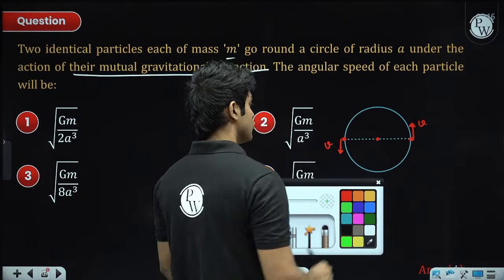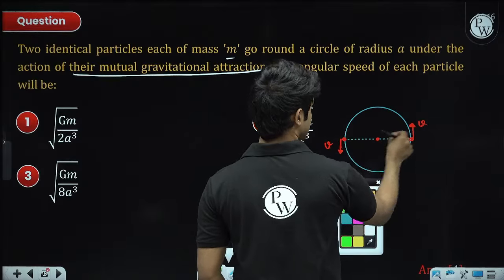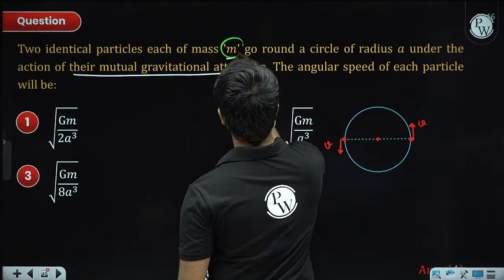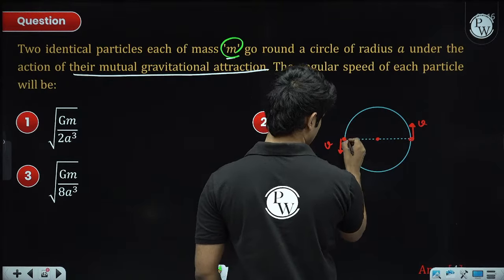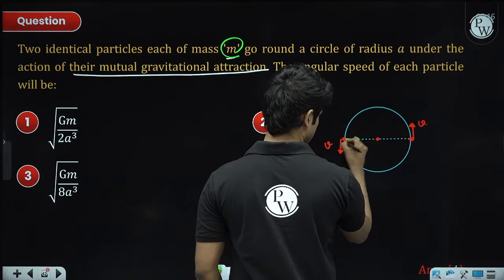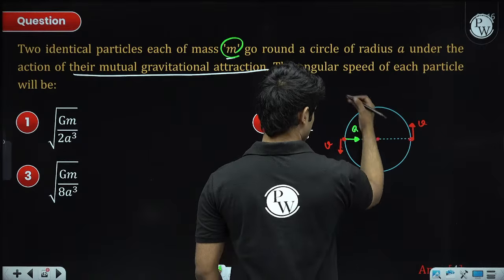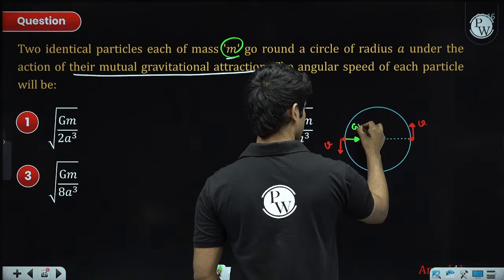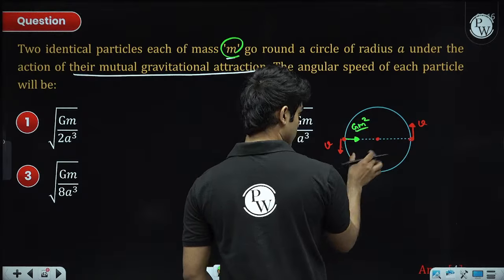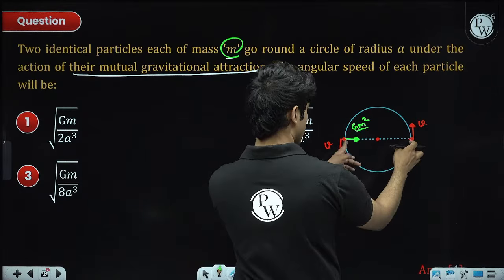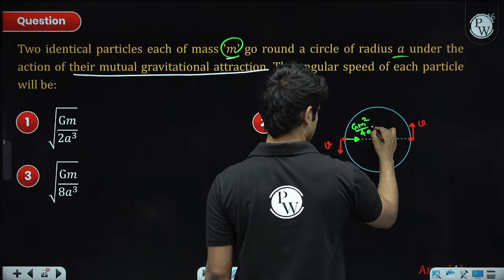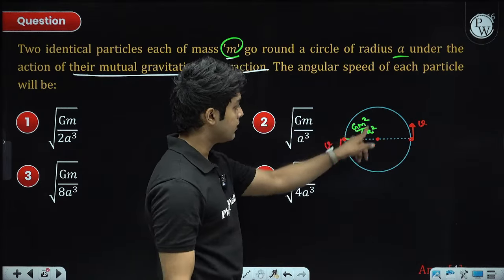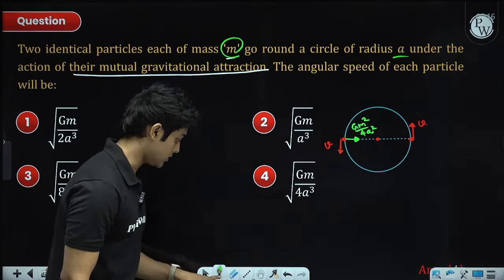Okay, so first things first, these are two masses of mass m. So there will be a gravitational force of attraction. So on this particle, the gravitational force of attraction is Gm square divided by r square. So distance between them is 2a. So 2a the whole square is 4a square. This is the force of gravity being exerted on the first star.